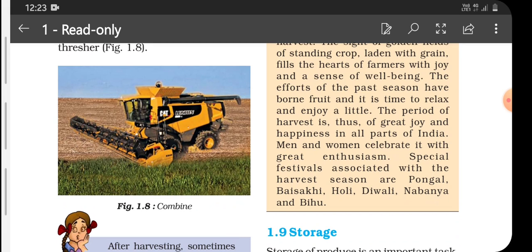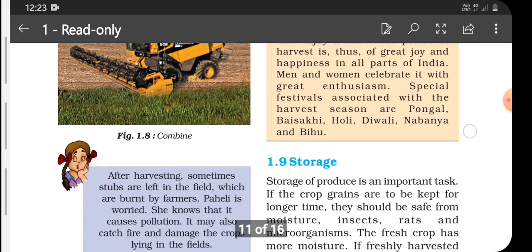Various harvest festivals are celebrated, like Baisakhi is celebrated in Punjab, Bihu is celebrated in Assam, Pongal is celebrated in Tamil Nadu, and Nabanya is celebrated in Bengal. These are all harvest festivals. Here the people of India celebrate this harvest season in their own way in the form of harvest festivals.